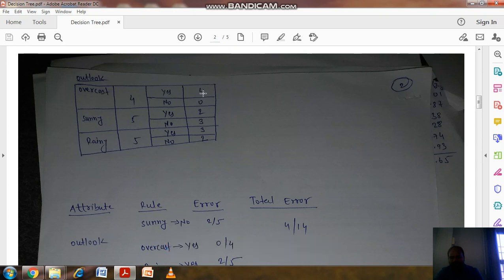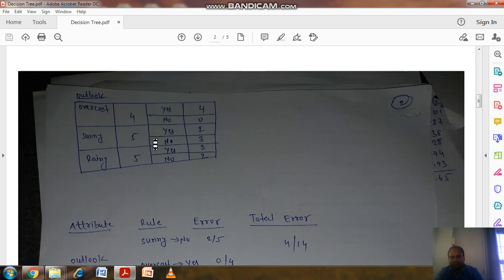So I can write yes 4 times and no 0. Overcast has occurred 4 times in the table, and in all 4 cases the game has been played. So I will write in the table yes 4, and no 0, because corresponding to overcast, the game has not been played in 0 cases.